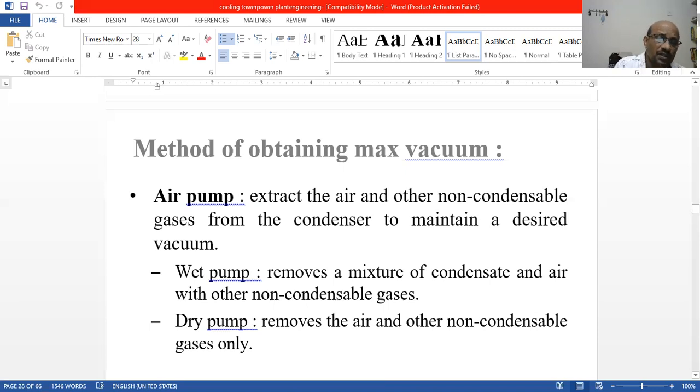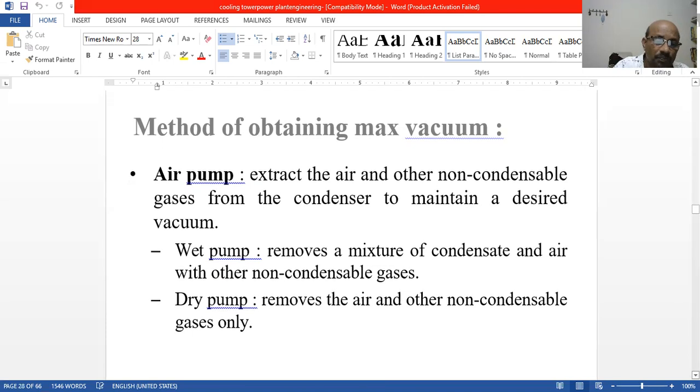The dry pump removes the air and other non-condensable gases, and the wet pump removes the mixture of condensate. These two, the wet pump and dry pump, are very advantageous.